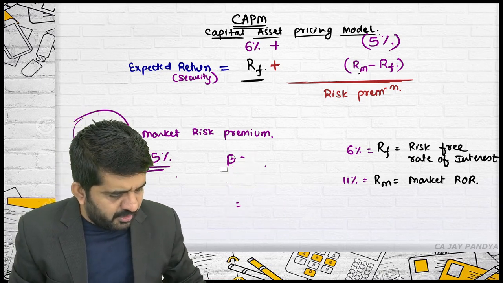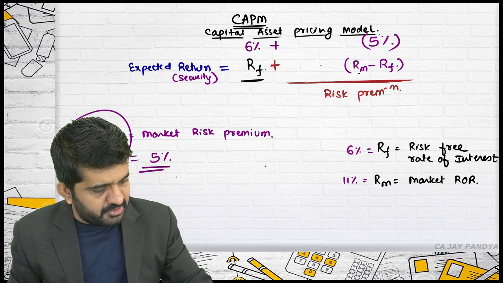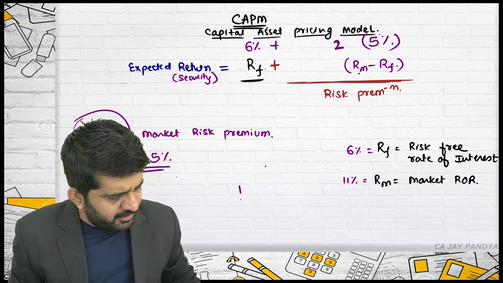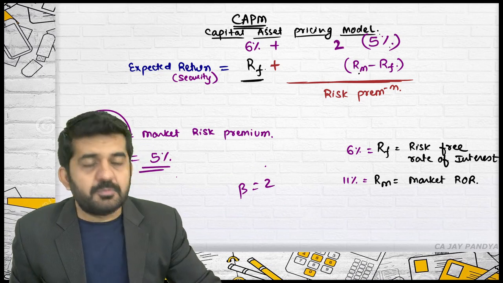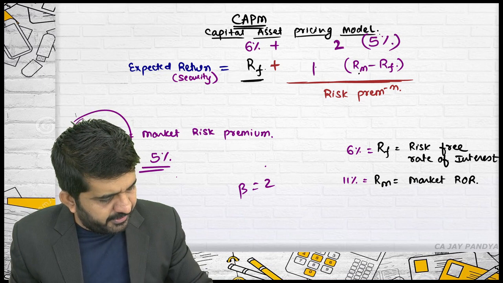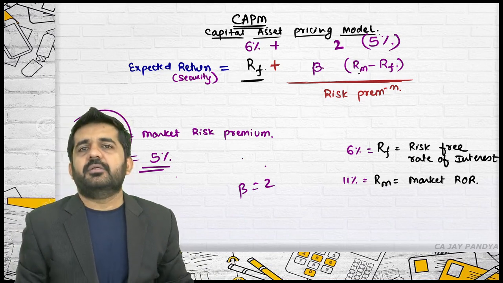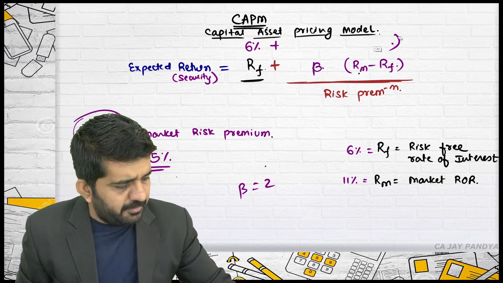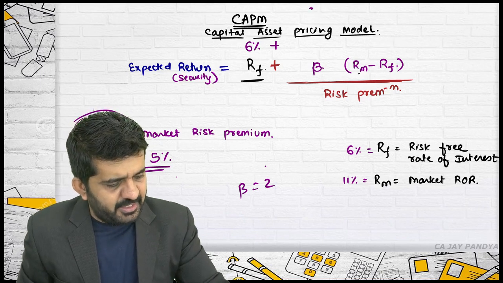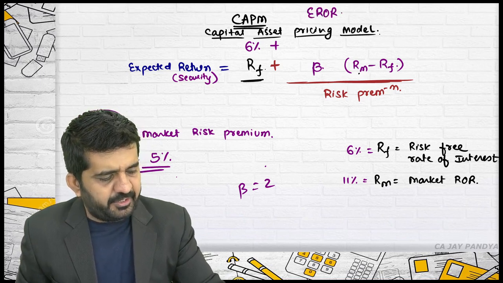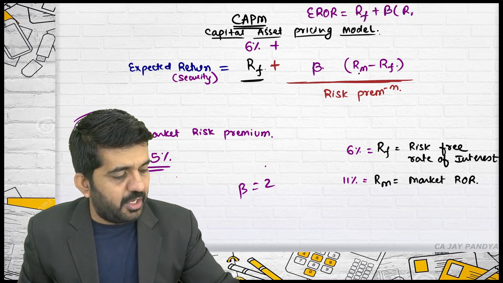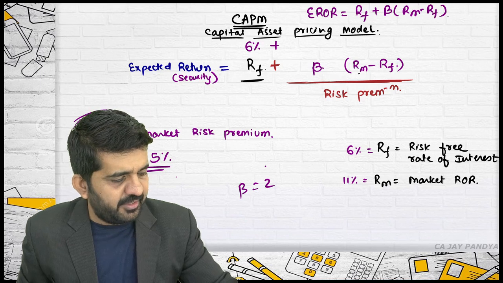How do we get the double risk premium in our formula? Sorry, this is 5. Just multiply by 2. What was the beta? 2. Just multiply by 2 and you will get 10%. Is it right? The beta is to be multiplied over here. So what will be my ultimate formula? The formula of CAPM is: expected rate of return is equal to RF plus beta into (RM minus RF).